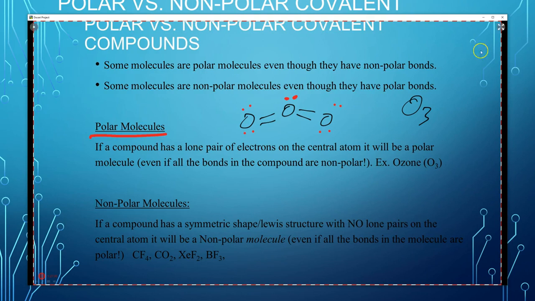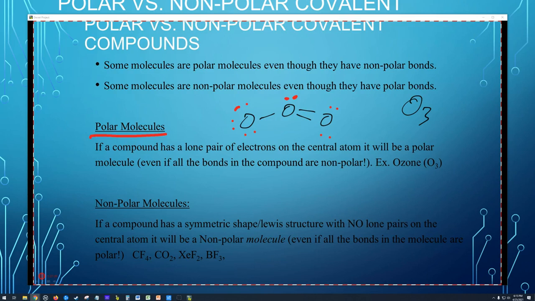Let me actually pull up the Lewis dot diagram for ozone. Let's look at that. O3. Oh, it's got a double and a single. Okay. There we go. So it looks like this.